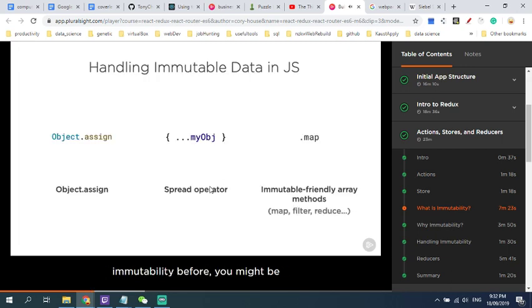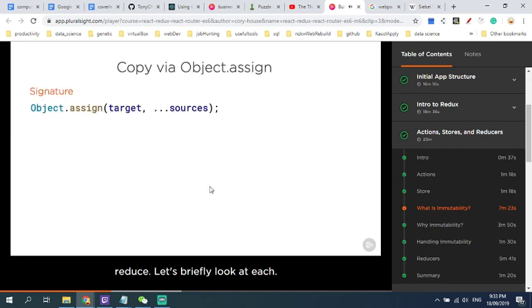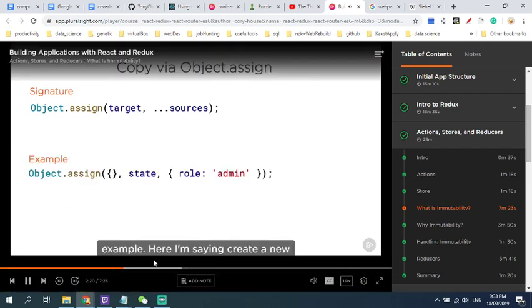If you haven't dealt with immutability before, you might be wondering how to easily create a copy of an existing object. There are multiple ways to get this done using plain JavaScript, including Object.assign, the spread operator, and immutable friendly array methods like map, filter, and reduce. Let's briefly look at each. Object.assign creates a new object but allows us to specify existing objects as a template. The first parameter is the target, and then it accepts as many source objects as you want. Let's look at an example.